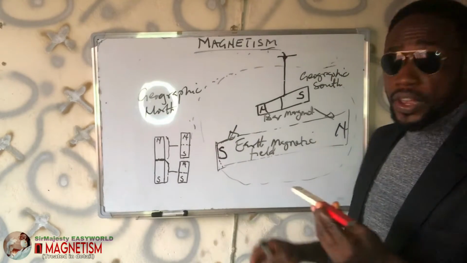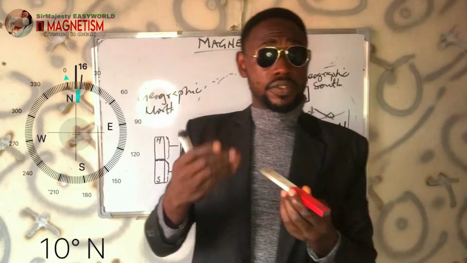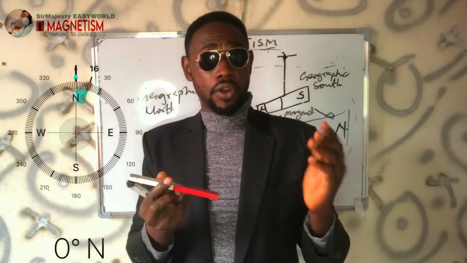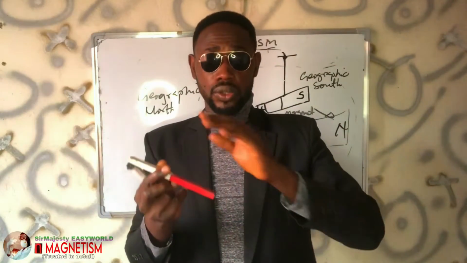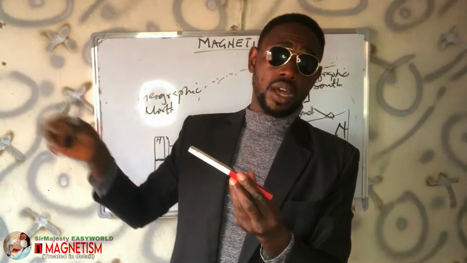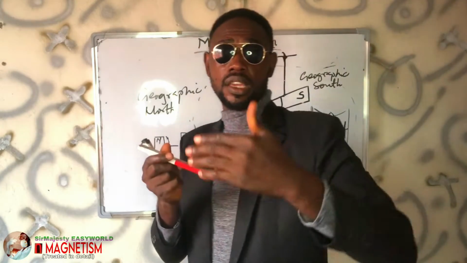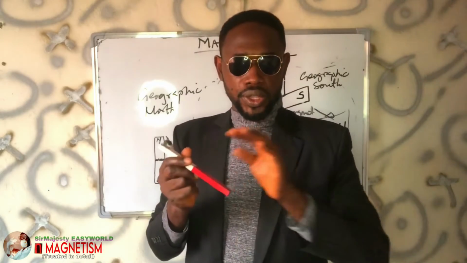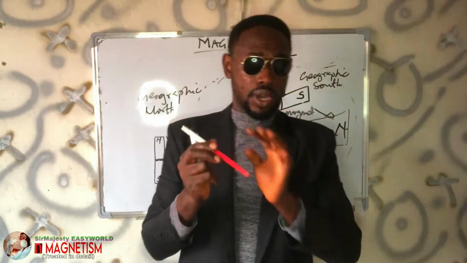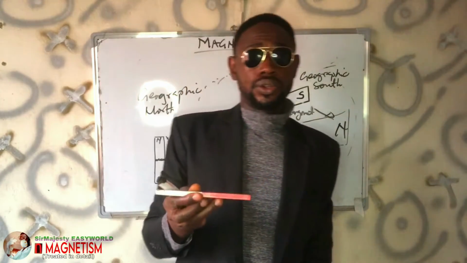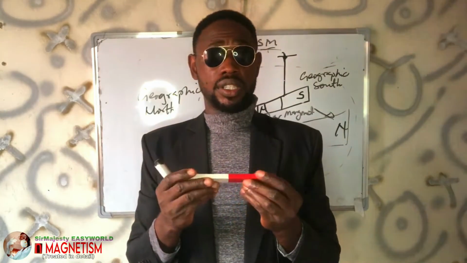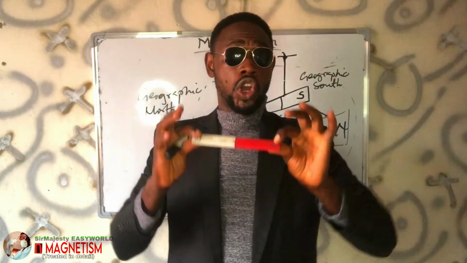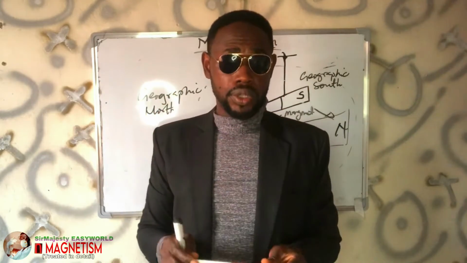So if you're able to detect your north, it's very easy now to know your other three cardinal points and even the ordinal points. But that will be a different video altogether. If this is north, here is automatically south, and here should be the east, and here should be west. So with this, you can know the direction you are moving. Now, like I told you, this alignment and attraction and repulsion, let us see the principle of attraction and repulsion of the like and unlike poles.